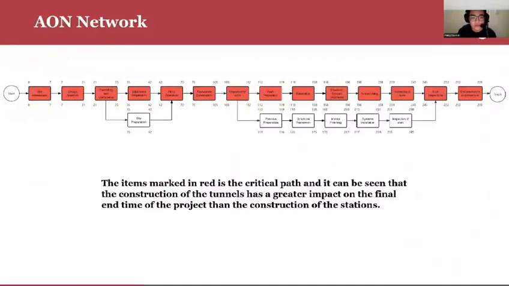The next part is the AOA network. The AOA network has a very important position in project management, which indicates the work by nodes and their numbers, and the logical relationship between the work by arrows, which has the characteristics of easy diagramming and less possibility of generating logical errors. The items marked in red are the critical path, and it can be seen that the construction of the tunnels has a greater impact on the final end of the project than the construction of the stations.